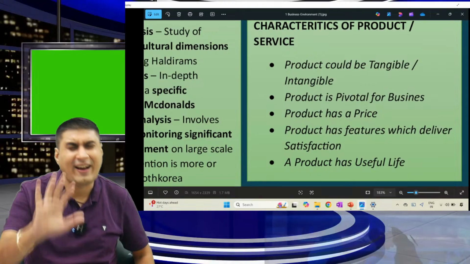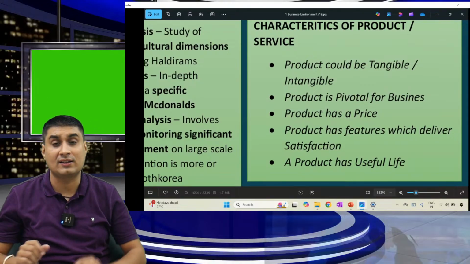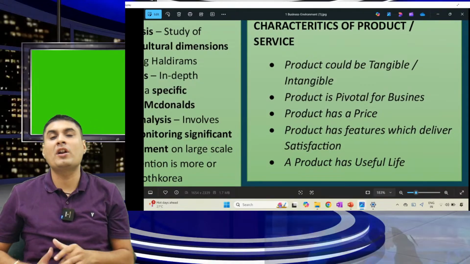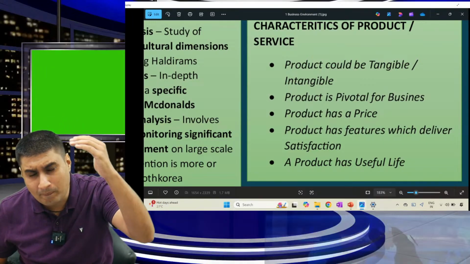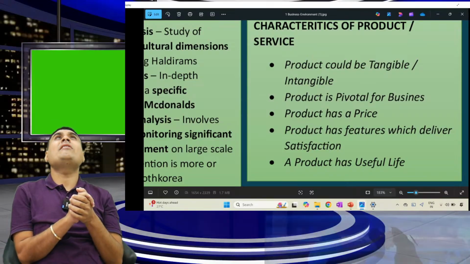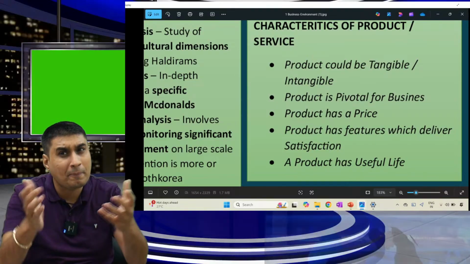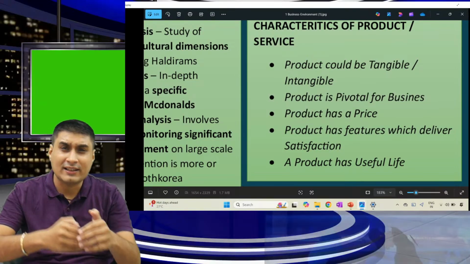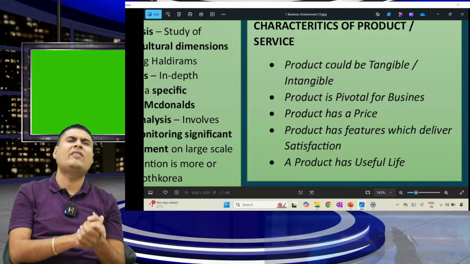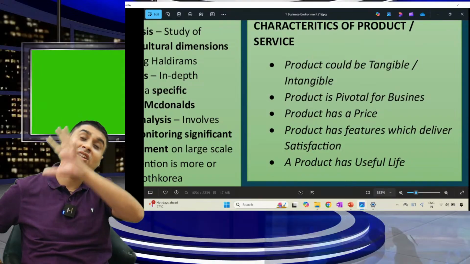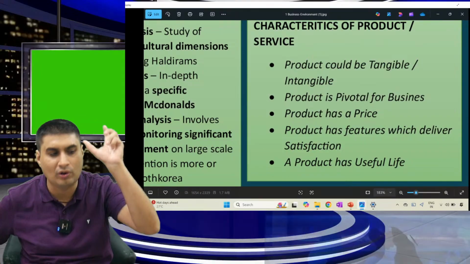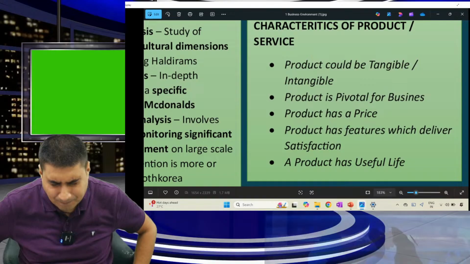Can you tell me the characteristics of product or service? Only remember one: product could be tangible or intangible. Second, product is pivotal, most important for business. Every product has a price. Will you pay a price just like that? No. Product has necessary features which will deliver satisfaction, and product has a useful life. Will those features work lifetime? No. Very simple.